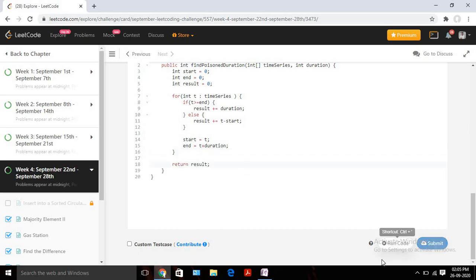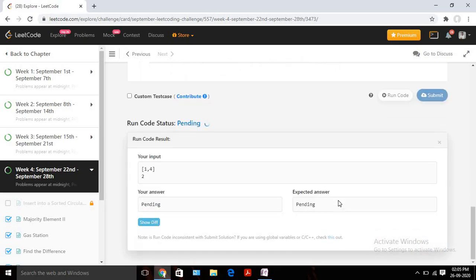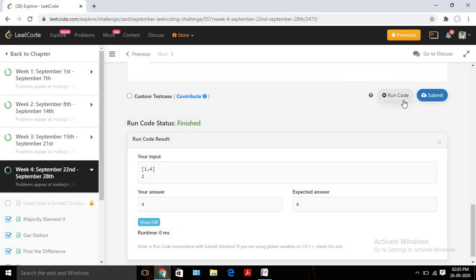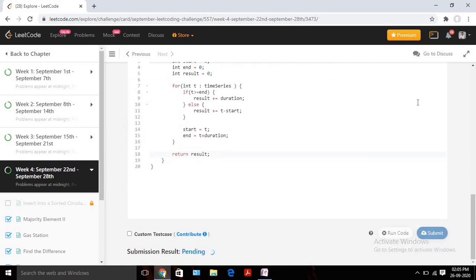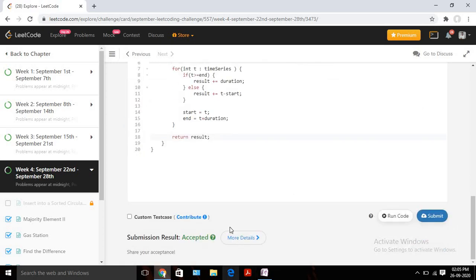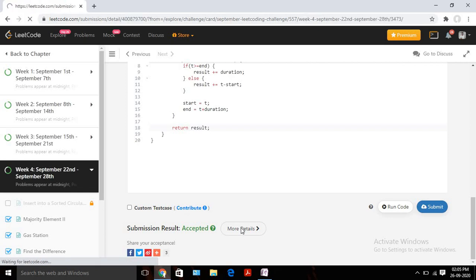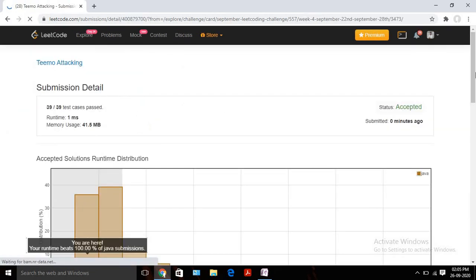Now let's quickly run the code and check whether it's compiling or not. I think it's compiling and giving us the expected answer. So let's quickly submit it, and I think our solution is also accepted. You can see it's beating 100% of Java submissions.